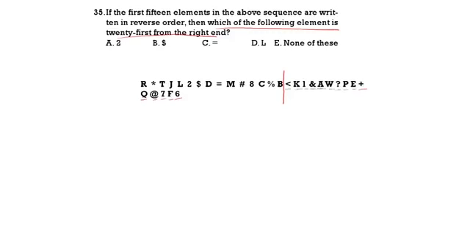Now 16, 17, 18, 19, 20, 21. So 2 is the correct answer. Until this we have to write in reverse. Instead of writing in reverse, you count from the right side up to this, then count from here. So 2 is the correct answer, and 1 is the correct option.